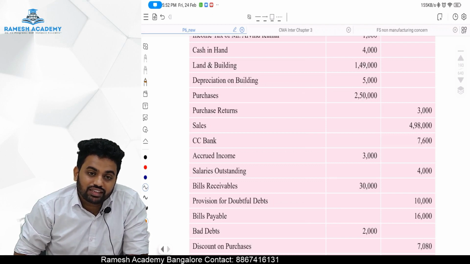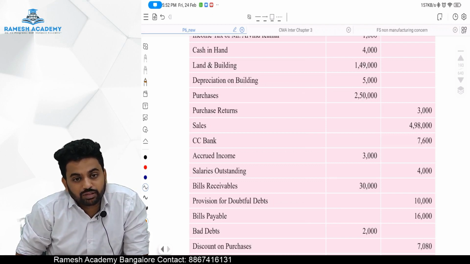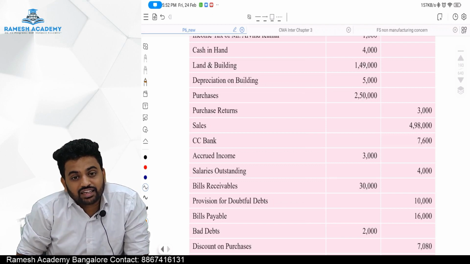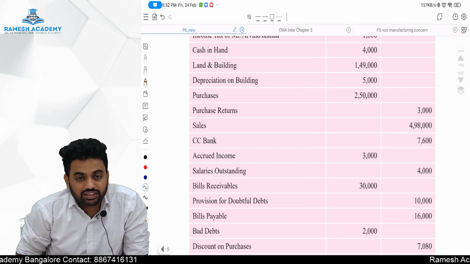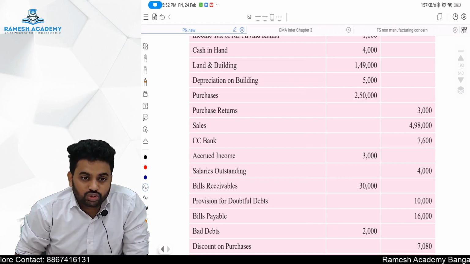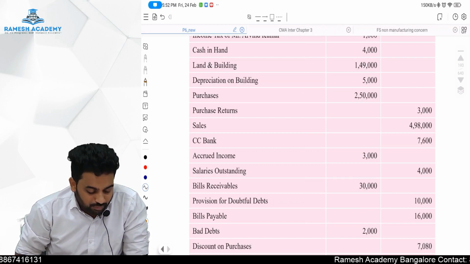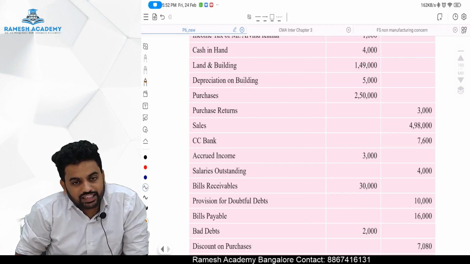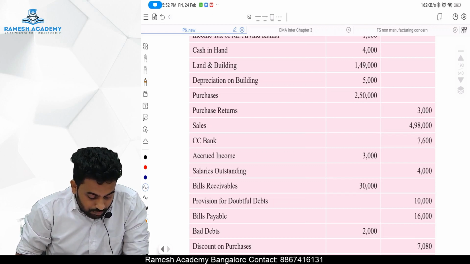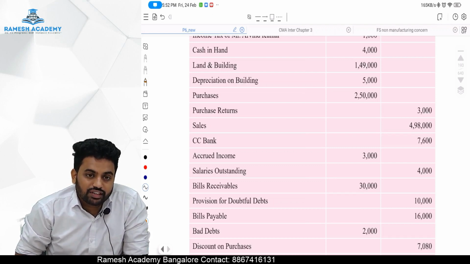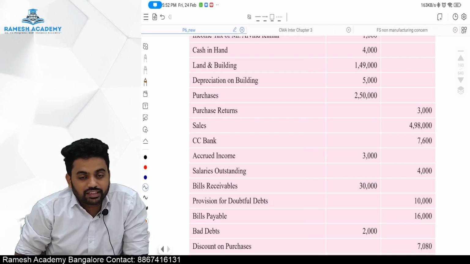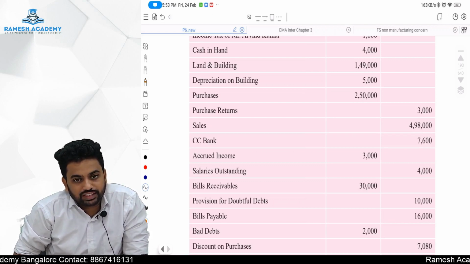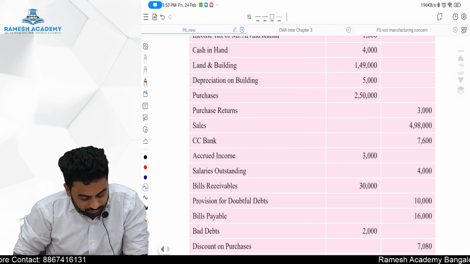This is also given in the trial balance, means one entry has already been passed. What entry, sir? Salary account debit to salary outstanding has been passed. So now salary outstanding is a liability showing credit balance. We should take it to the balance sheet. Bills receivable is there, provision for doubtful debt is there. As provision for doubtful debt is giving a credit balance in the trial balance, it is also already adjusted against the P&L. What will be the entry? P&L account debit to provision for doubtful debt is there, no, it has already been adjusted.